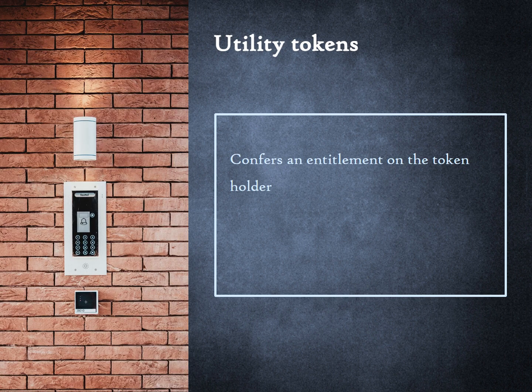Utility tokens are crypto tokens that are designed to allow users to obtain an entitlement that is only available to the token holder. This entitlement could include the right to access a product or a service. For instance, a holder of a crypto token may have the right to watch movies of a studio pre-release.